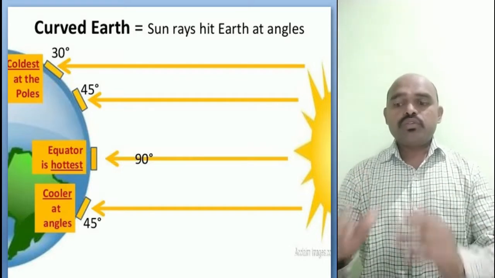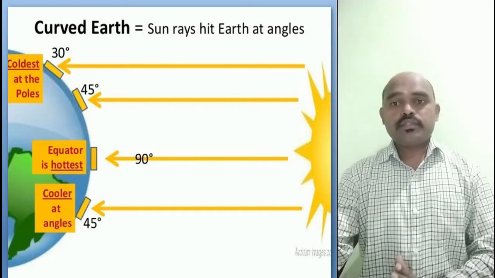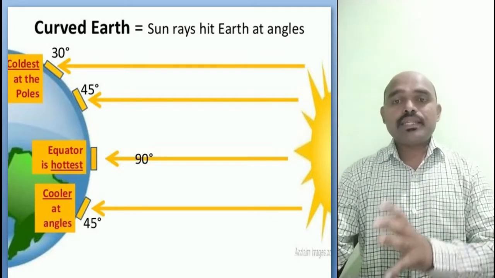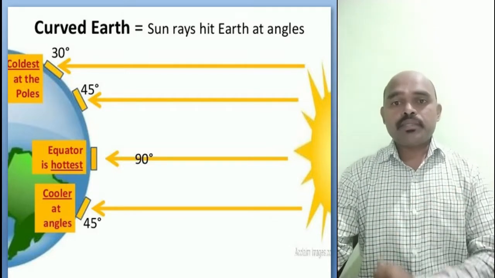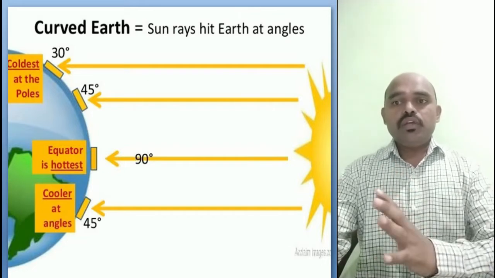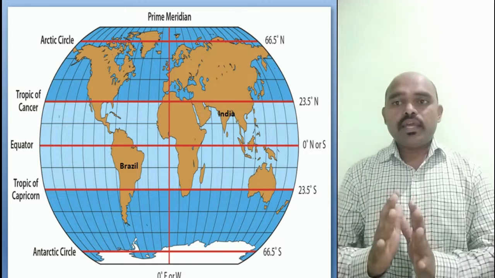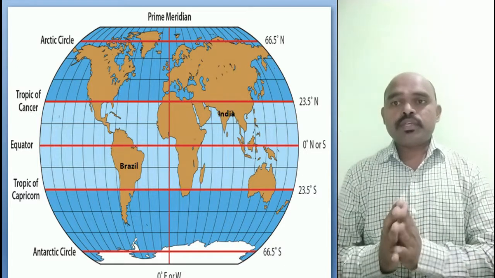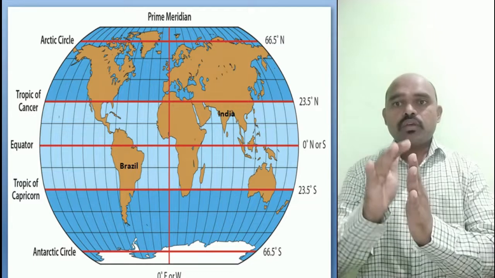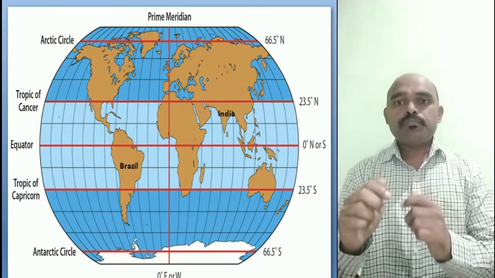I hope that you understood all these things, because already you have learned this in the earlier classes. So we are just revising this to understand the climate of our India and Brazil. Let's move further. Now here you will see, where do Brazil and India lie? In which zone basically? So you can see the Tropic of Cancer. Okay, Tropic of Cancer actually goes through India.